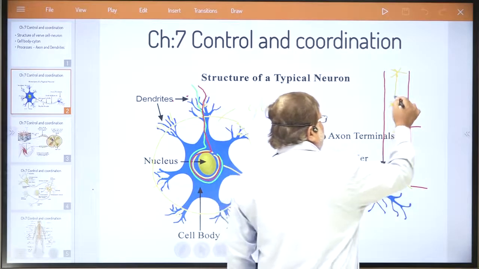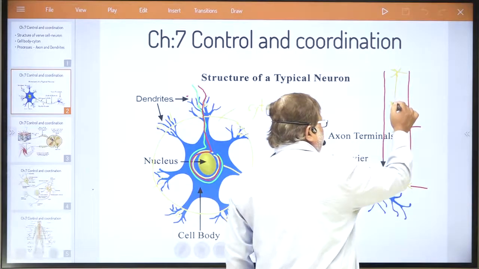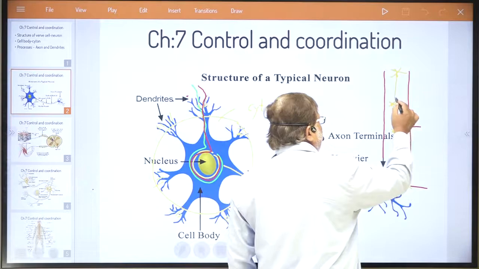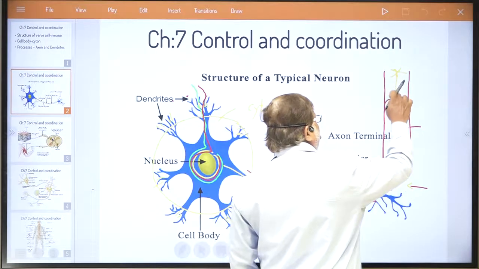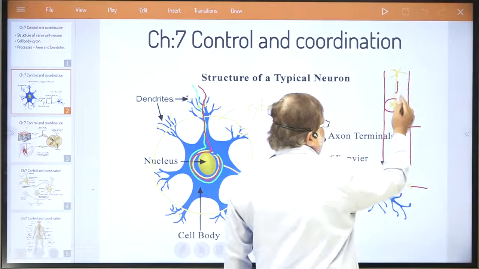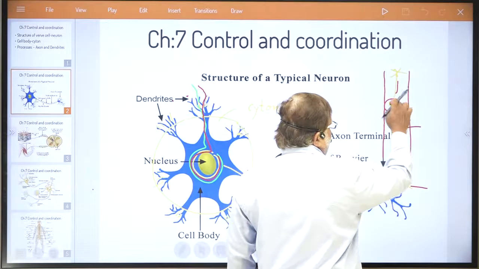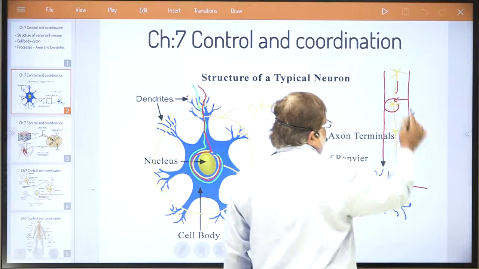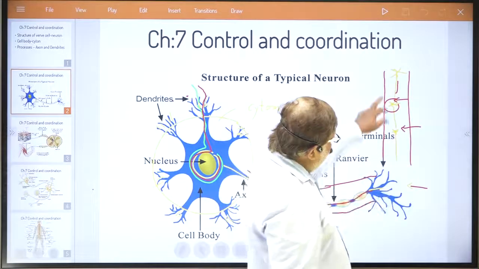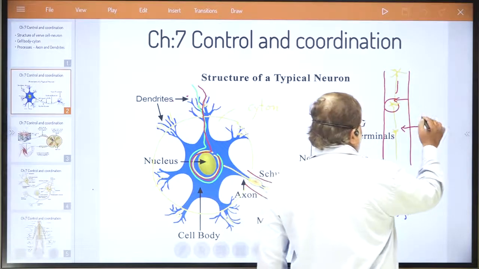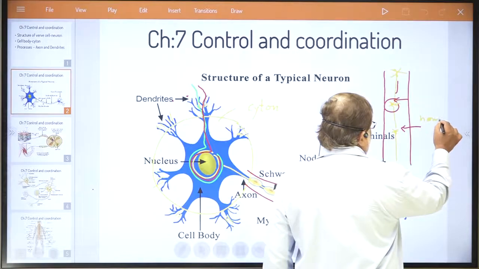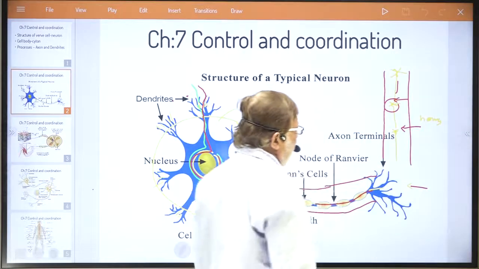Actually, when nerve cells get arranged one over the other, a minute space remains between the axon of the previous nerve cell and the dendrites of the next nerve cell, which we call the synapse. This way nerve cells get arranged and make nerves. All nerves in our body are made up in the same way.